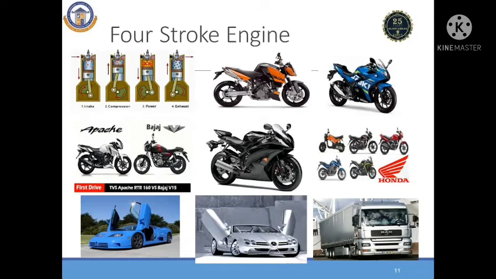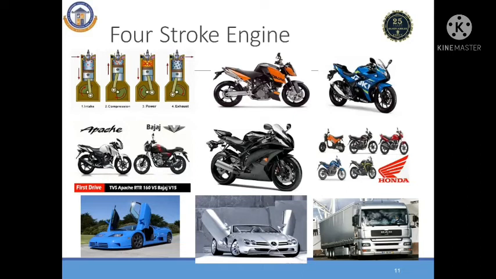The next phase of development is known as four-stroke technology. In four-stroke technology, there are the same 4 events: suction, compression, power, and exhaust. All 4 events are completed in 2 revolutions of the crankshaft. Such an engine is known as a four-stroke engine.